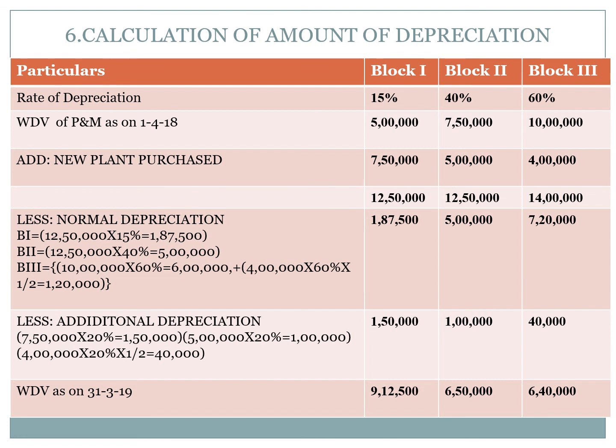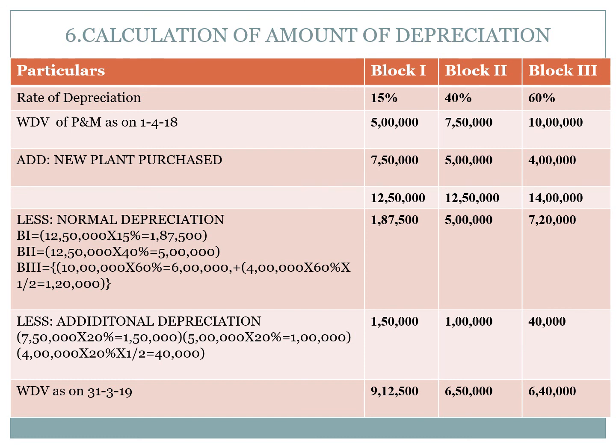Next, third one, block 3. Here also two assets. One is existing assets of 10 lakhs, new assets 4 lakhs. Here the existing assets used in the business more than 180 days. Therefore 10 lakhs into 60%, 6 lakhs.